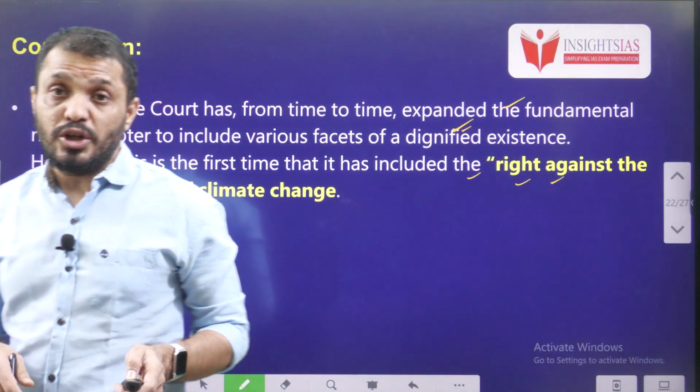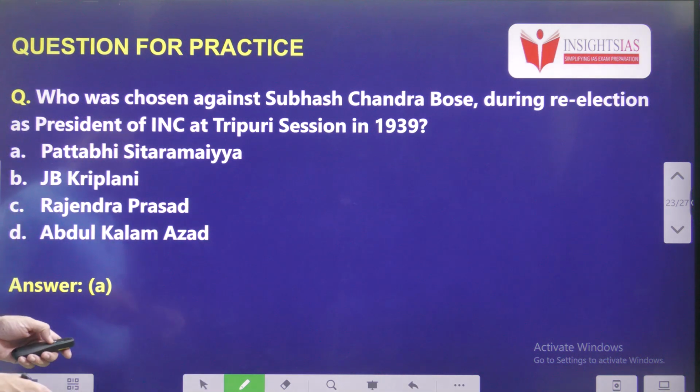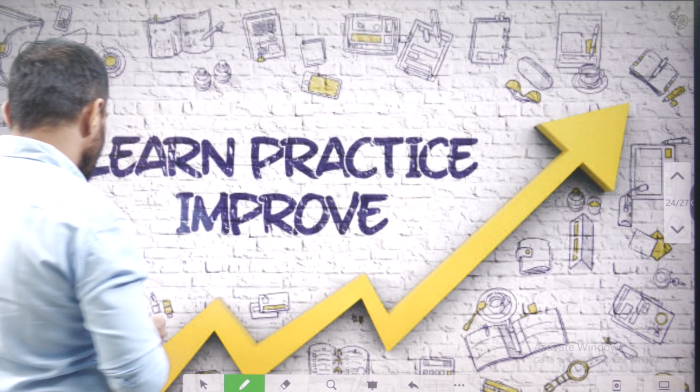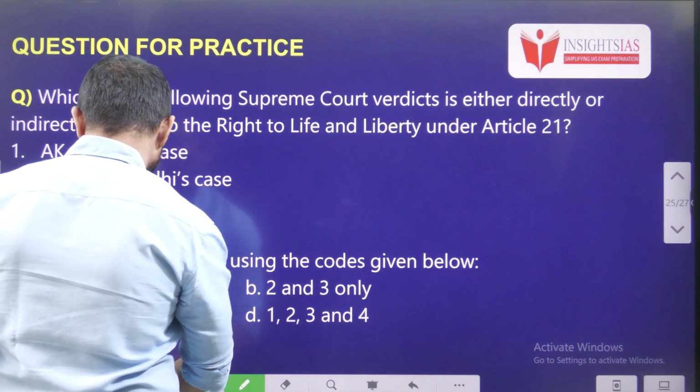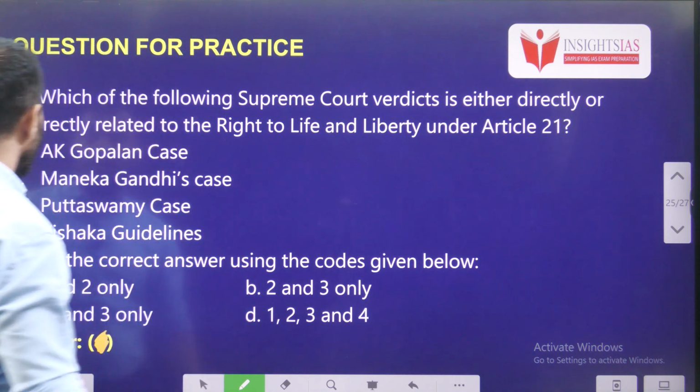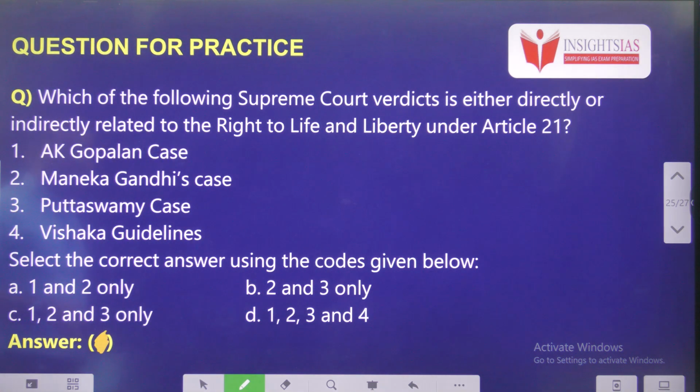Now let's see yesterday's video question. In yesterday's video we discussed who was chosen against Subhash Chandra Bose during the re-election as president of INC at the Tripuri session in 1939: Pattabhi Sitaramayya. And today's MCQ question is: which of the following Supreme Court verdicts is either directly or indirectly related to the right to life and liberty under Article 21? Okay, read the 4 statements and pick the correct answer using the codes given below.